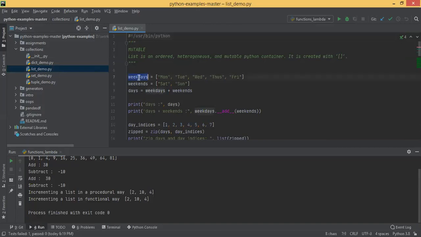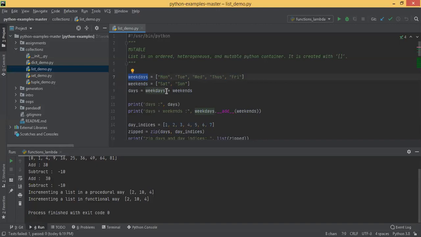Here we have created a list called weekdays, having all these 5 weekdays: Monday, Tuesday, Wednesday up to Friday. And weekend, Saturday and Sunday. So we have created two lists: one is Monday, Tuesday, Wednesday up to Friday, and another is Saturday and Sunday. What we are trying to see is how to create lists and what operations are available on them. We have two lists, and how to append them, you can say merge, how to merge two lists.